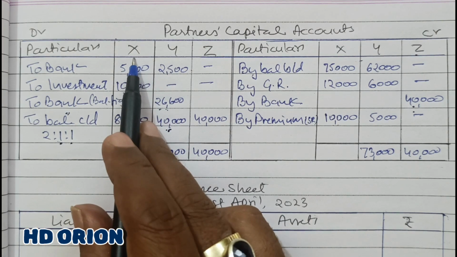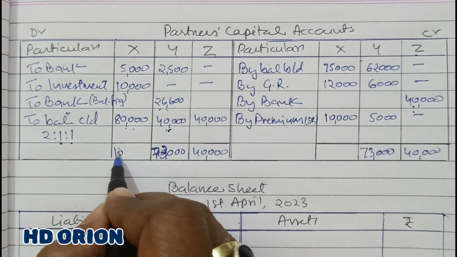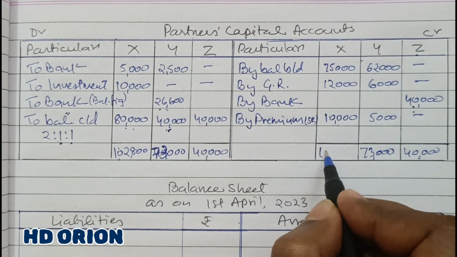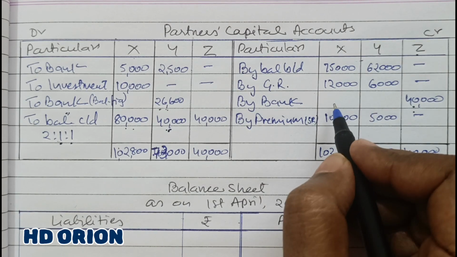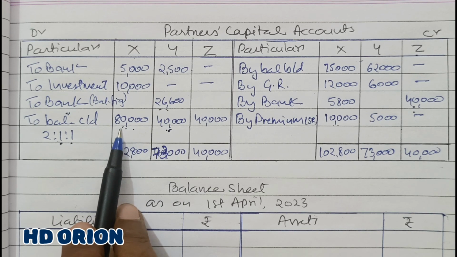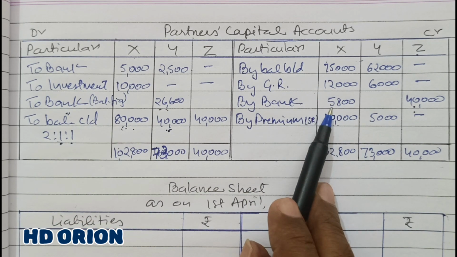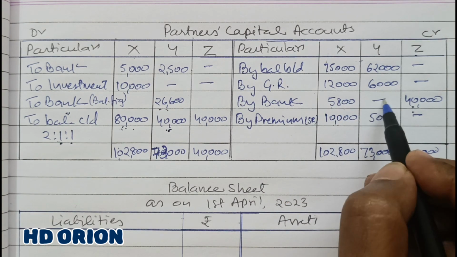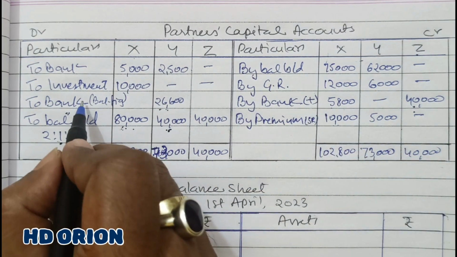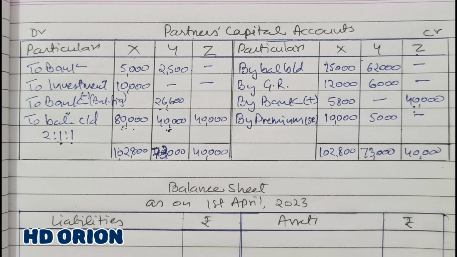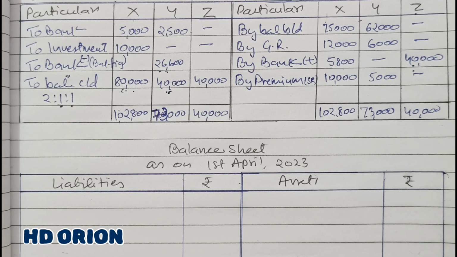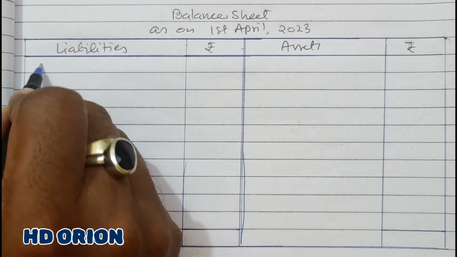Now on the debit, on this X, 1,02,800 is the total of the debit side, minus all these three items. In order to make it 1,02,800, we get an amount of rupees 5,800. It means in order to maintain a closing capital balance of rupees 80,000, X is supposed to bring in 5,800, and so this is capital brought, means amount brought into the business, and this is capital withdrawn from the business. Now with this information, let us prepare the balance sheet of the new firm.